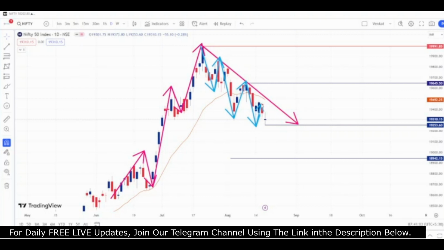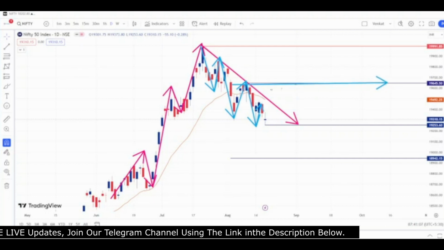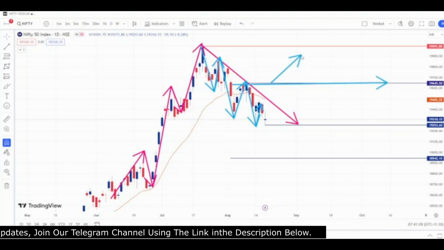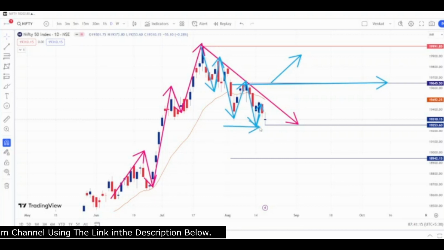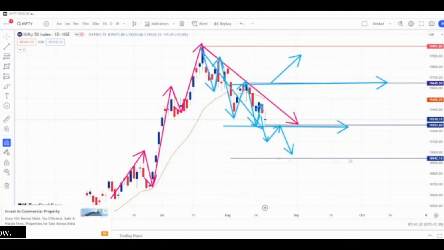This downtrend will get invalidated only above this 19,645. So this is a reversal from 19,645. The reversal of this trend will come there. Below this 19,250 is the continuation of the current trend, which is the downtrend. So we can see further moves like this till this 18,942.